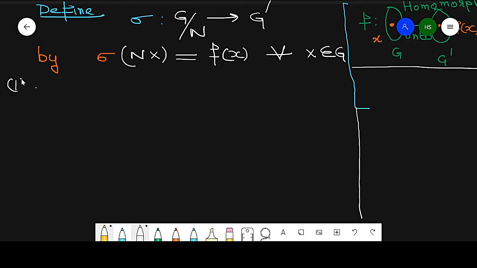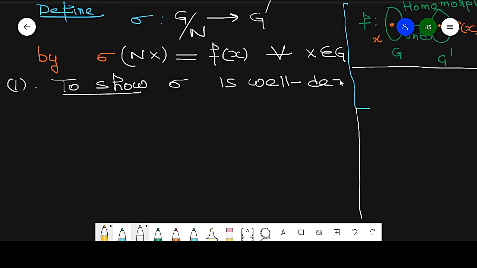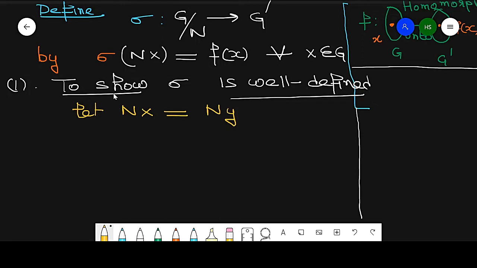If it is not well defined, then there is no need to prove homomorphism, one-one and onto. So to show this sigma is well defined, I take Nx equal to Ny and prove that sigma Nx is equal to sigma Ny.